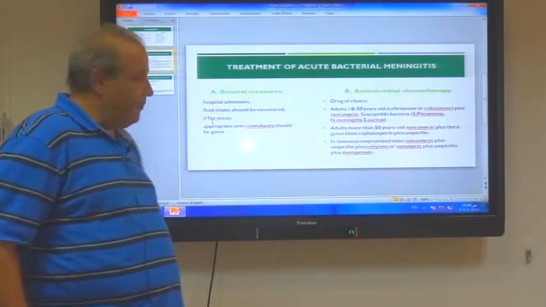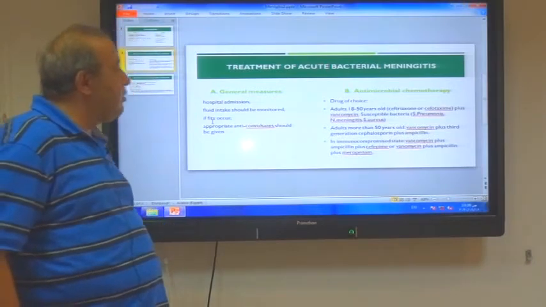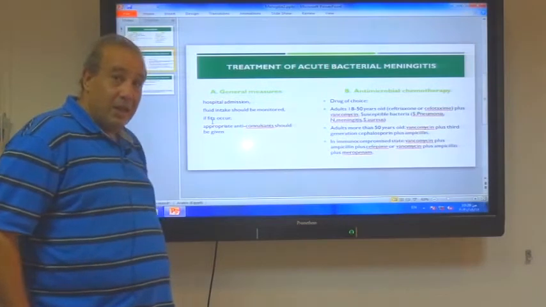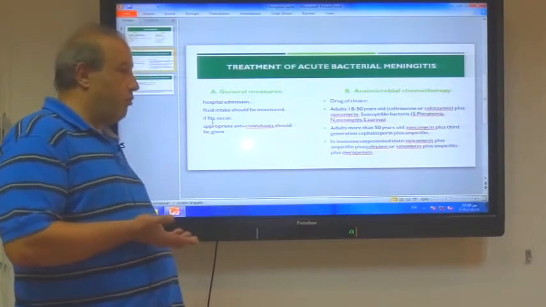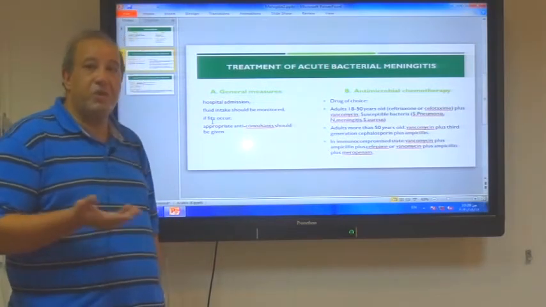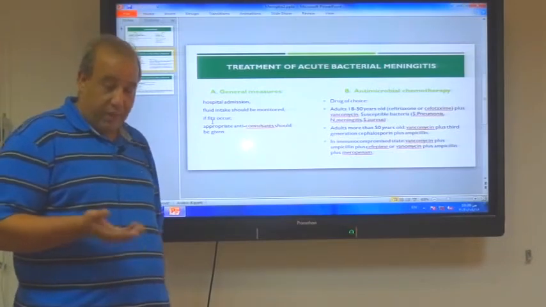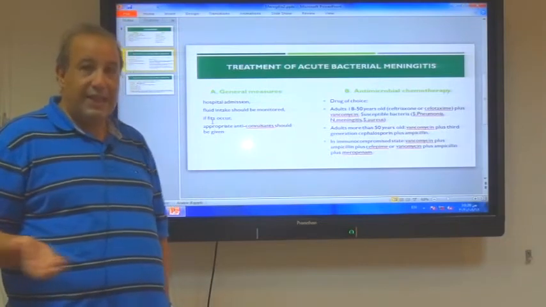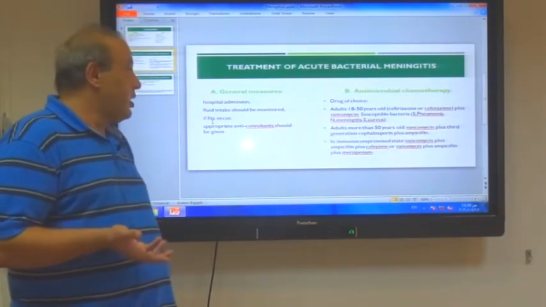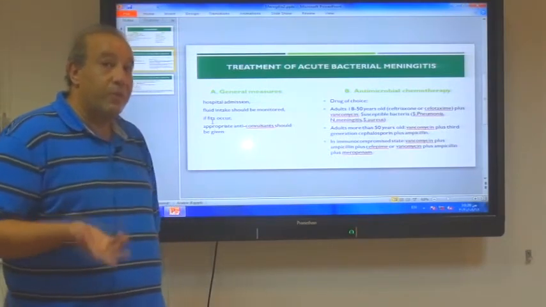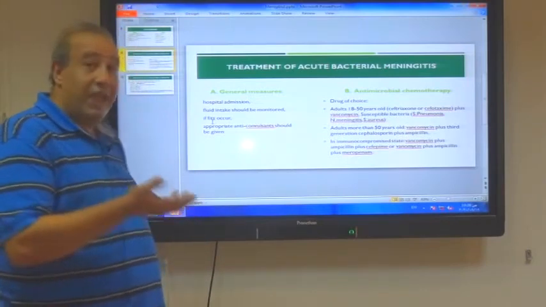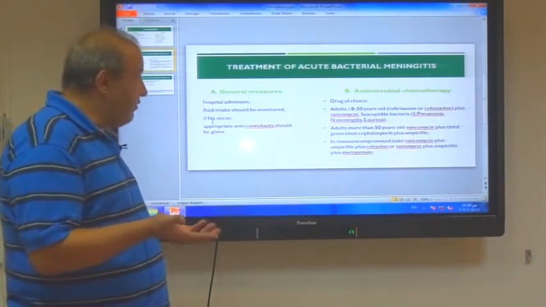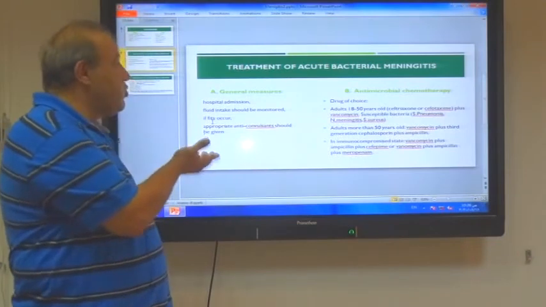plus ampicillin. In case of an immunocompromised state, like a patient receiving corticosteroids, whatever the cause, or a patient having an autoimmune liver disease, a patient receiving chemotherapy or immunosuppressive drugs, or patients having AIDS or HIV infection, all these patients are immunocompromised.